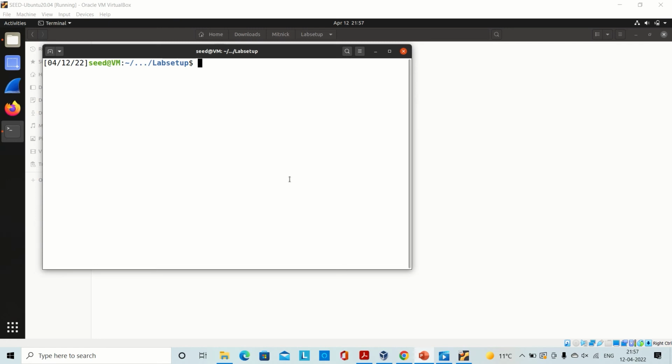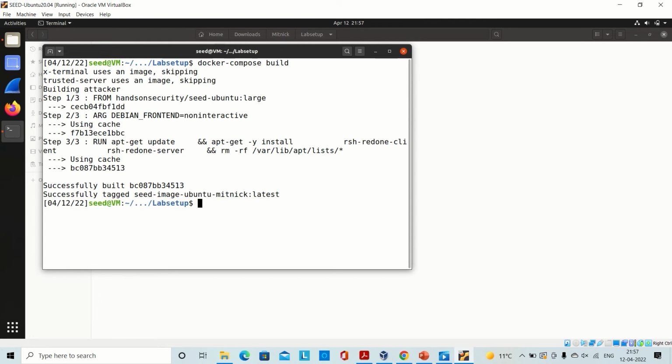We will now open the lab, and here we are setting up our environment. I will show the build using the docker compose build command, and also the containers that we will use during this attack, which were used during the original attack.